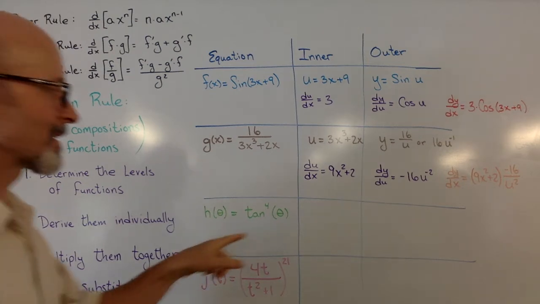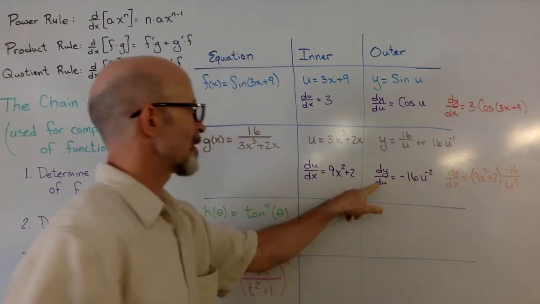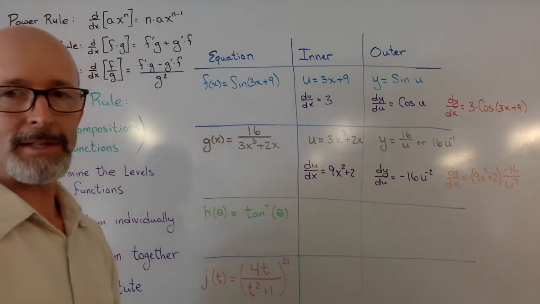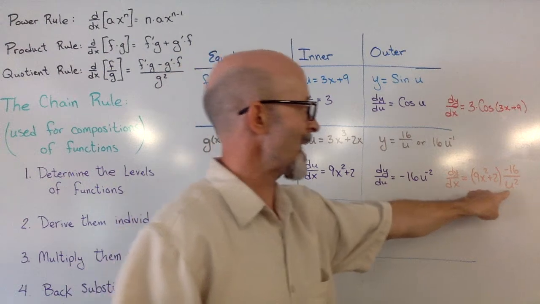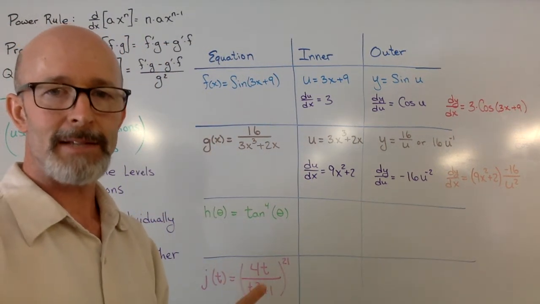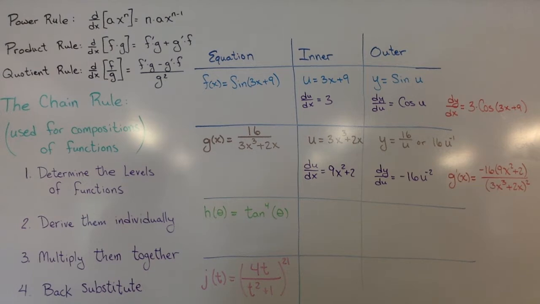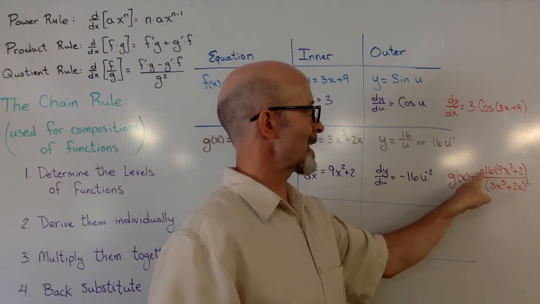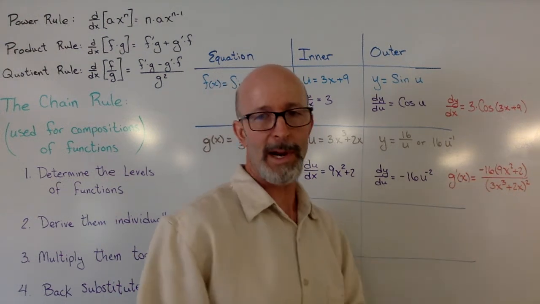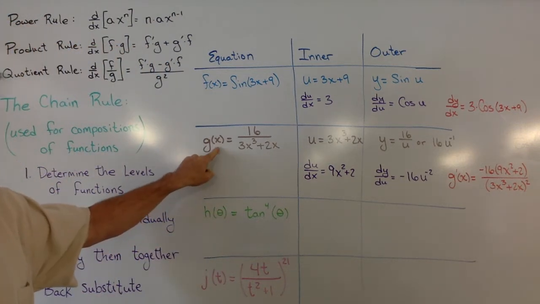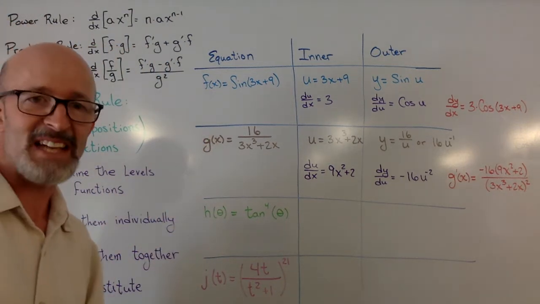This is a little messy. This says dy over dx. I know I rewrote it. I should probably just go ahead and say what the derivative is. As a matter of fact, I'm going to back substitute there also. This should give me a nice, easy answer. Well, that's messier looking, but it is the correct answer. I have 9x squared plus 2 times negative 16 over u squared. I did write it as g prime. If you want to write dg over dx, that's fine too.